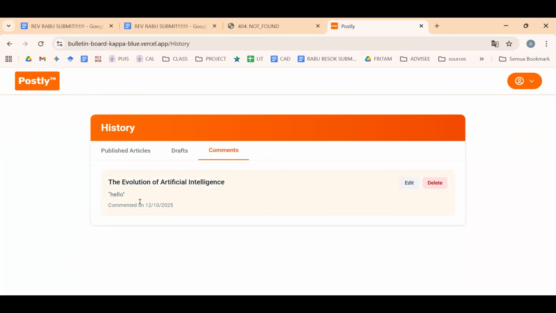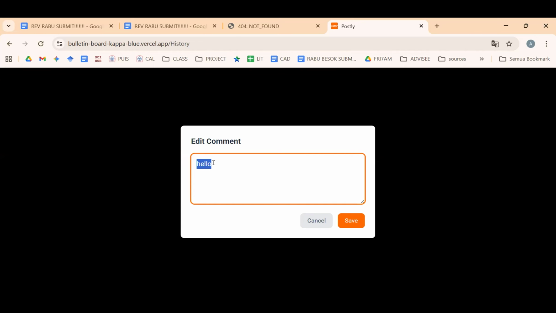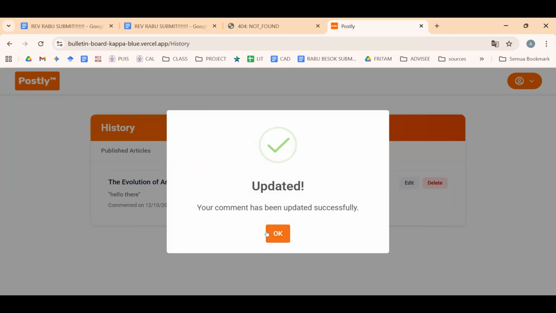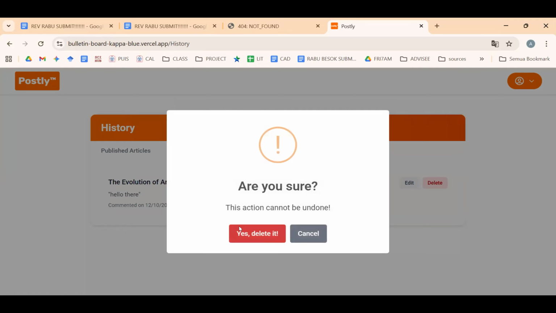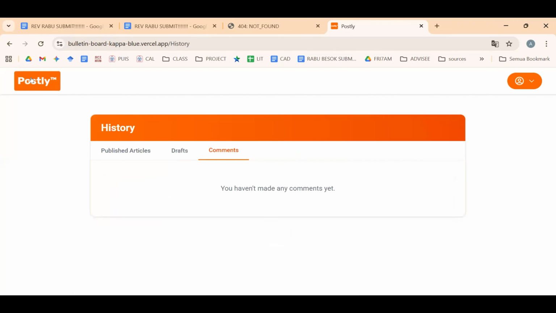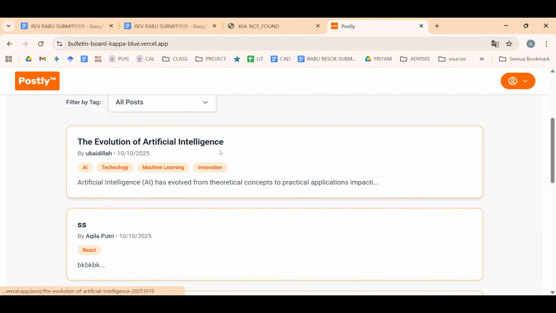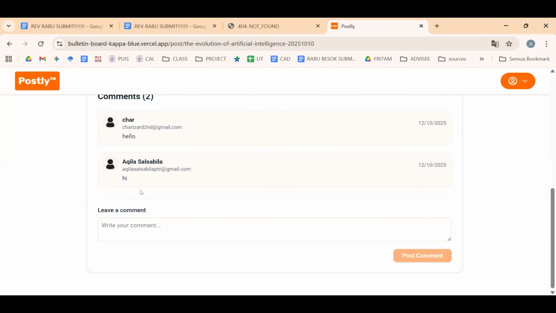Yeah, it shows in here, and then like the article before, we can also edit our comment like here. Save. Yeah, the comment is already updated, and also we can delete it here. See here. Yeah, the comment is already removed.